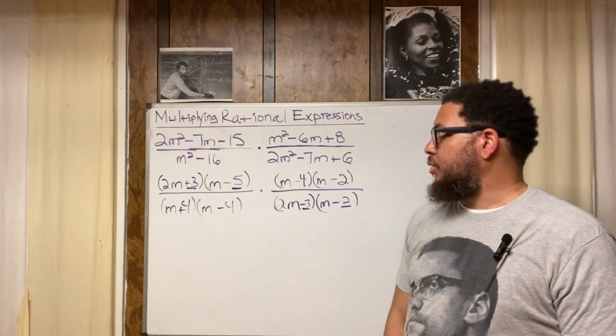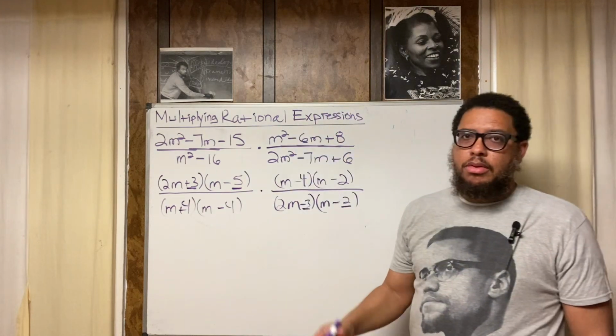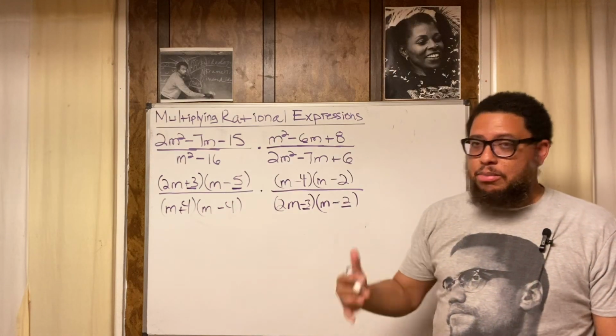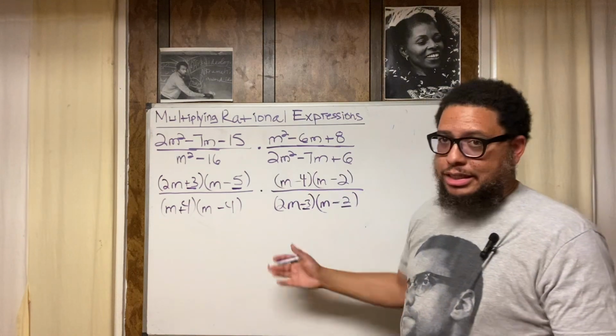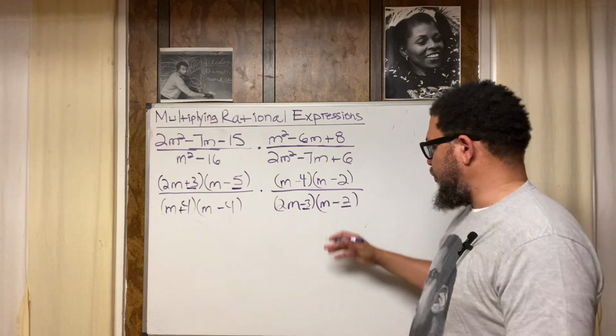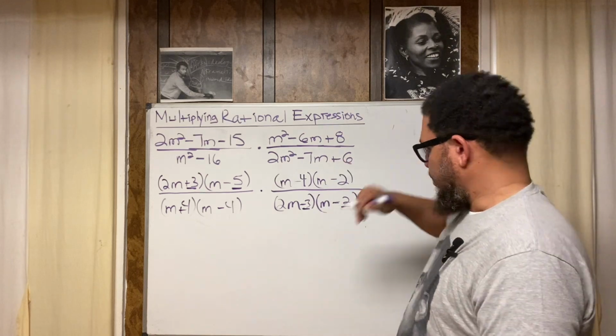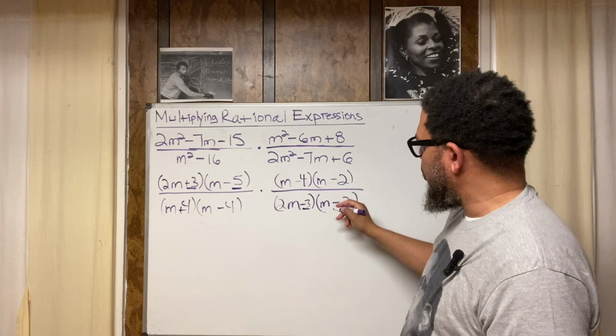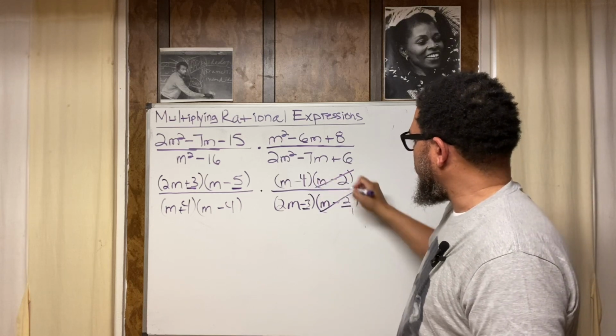Now, everything is factored. With a problem like this, once you factor everything, that's when the fun part starts. I remember in middle school, I used to like this because now you just get the slicing and dicing. Look, you look for terms that are the same, the same binomials that are on top of each other, like boom, like this right here, m minus 2 and m minus 2, cross them out.